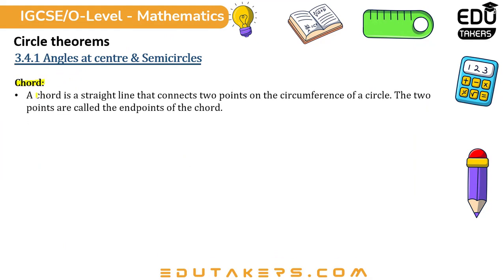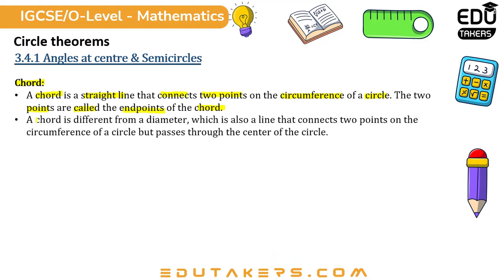Chord. A chord is a straight line that connects 2 points on the circumference of a circle. The 2 points are called the end points of the chord. A chord is different from a diameter, which is also a line that connects 2 points on the circumference of a circle but passes through the center of the circle. For a chord, it's not necessary that it should pass through the center, but the diameter will always pass through the center.